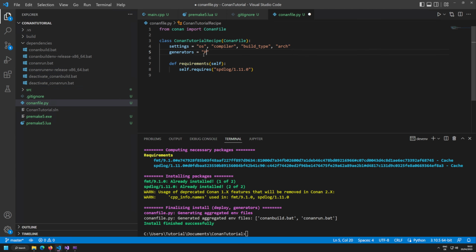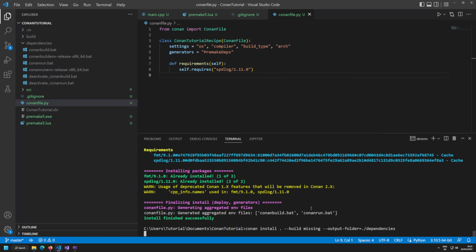And what we want to use is premake, so we need the generator premake, but not the generator premake. We need the generator premake deps for premake dependencies. This one is converting the dependencies into a format that premake can understand. So the generator is called premake deps. This is the only line that you need. If you now rerun that command,